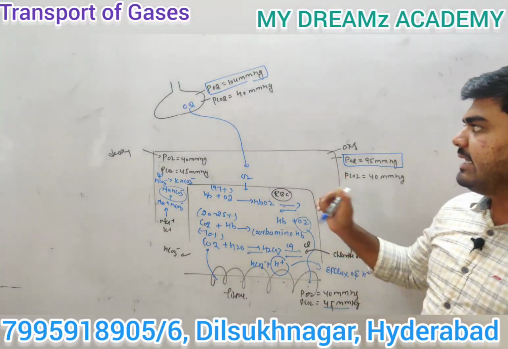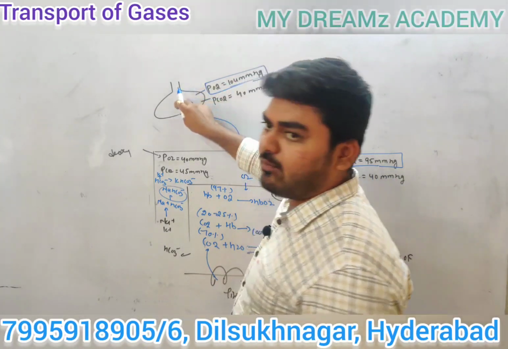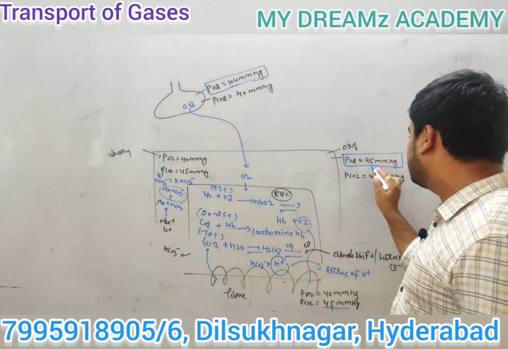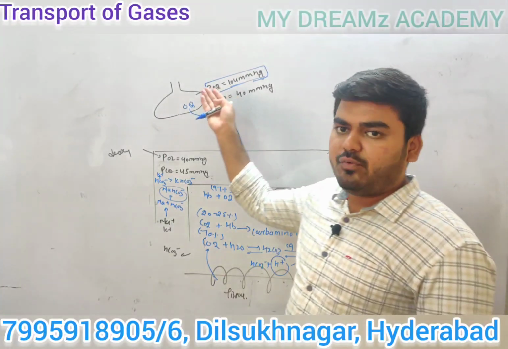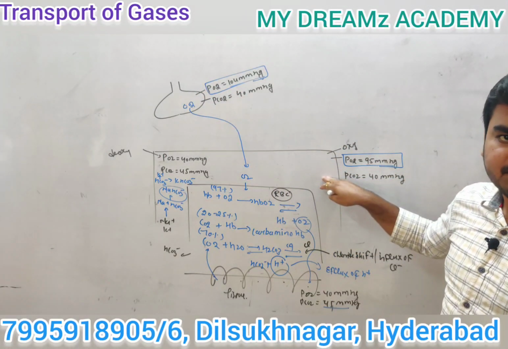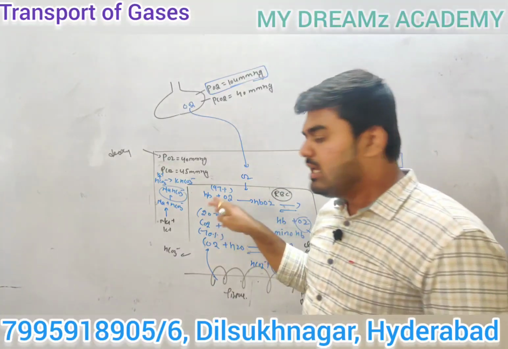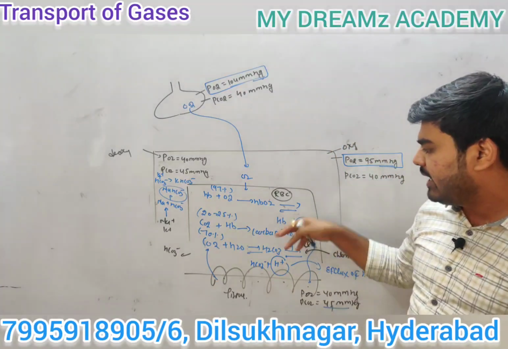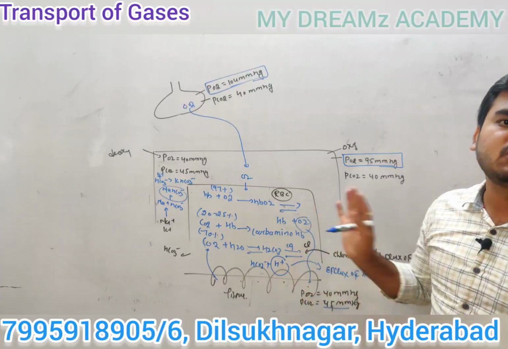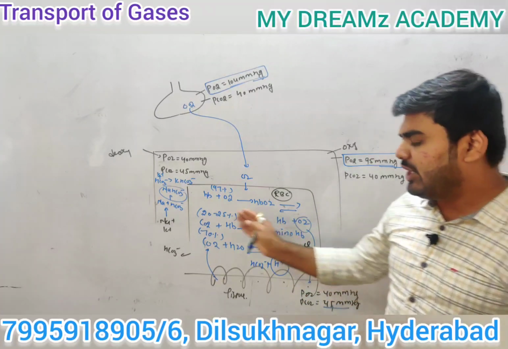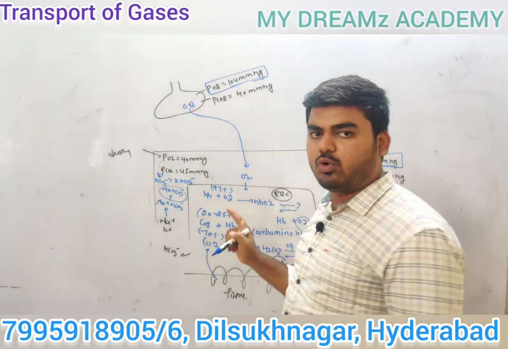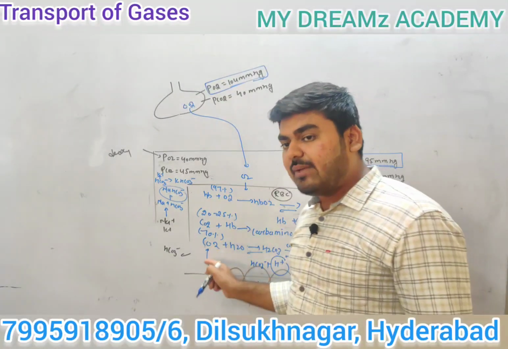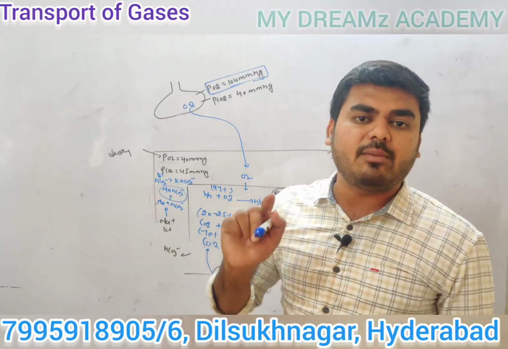So what I said, the partial pressure of oxygen in alveoli is higher. In the oxygenated case, the partial pressure of oxygen is 95 mmHg. So gas is transported from higher concentration to lower concentration area. Is it clear or not? Finally oxygen comes, and RBC contains hemoglobin, so it binds with hemoglobin and forms oxyhemoglobin. It will dissociate and oxygen diffuses into the tissue. For carbon dioxide gas, 20-25% binds with hemoglobin and forms carbaminohemoglobin. Okay, now 70% of carbon dioxide is transported in the form of bicarbonate ion.